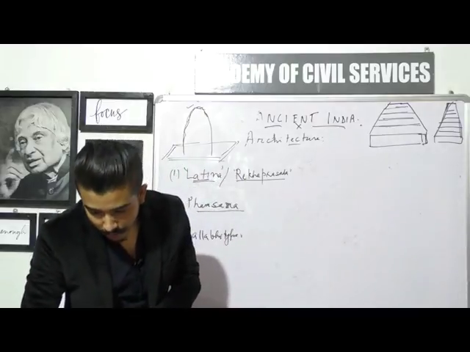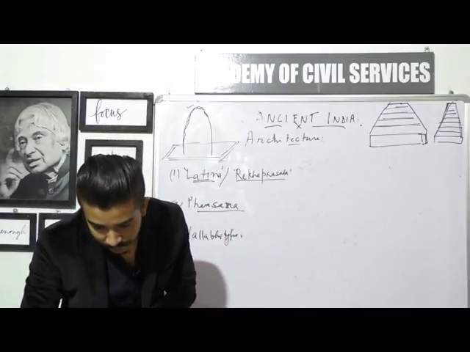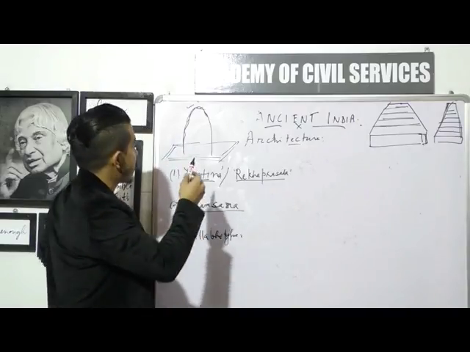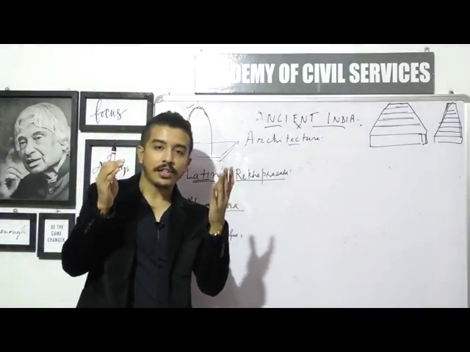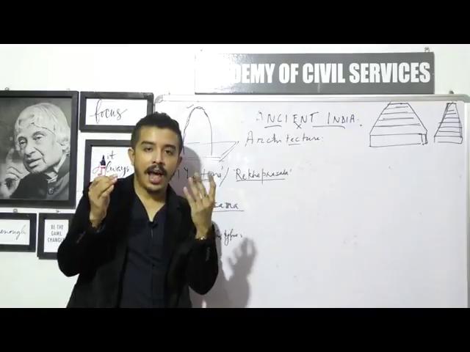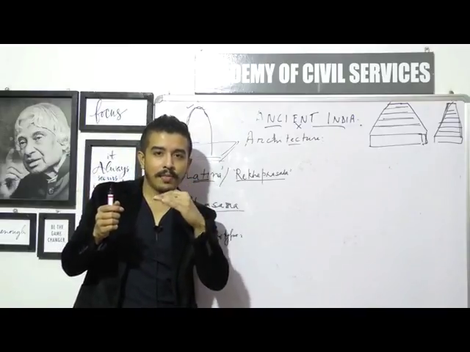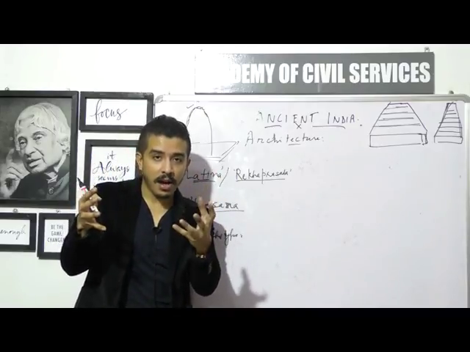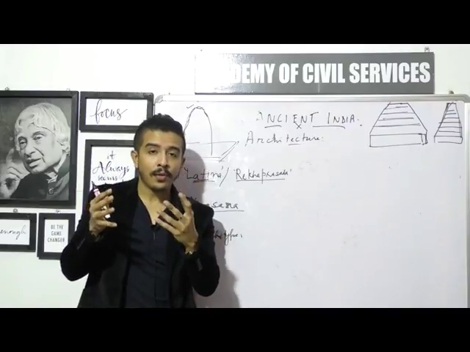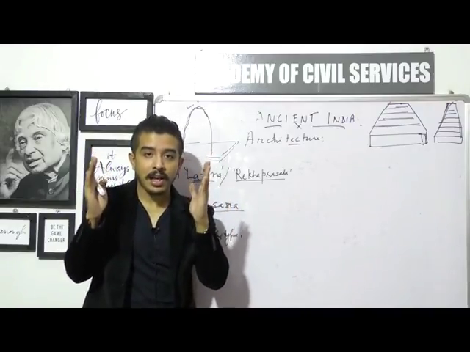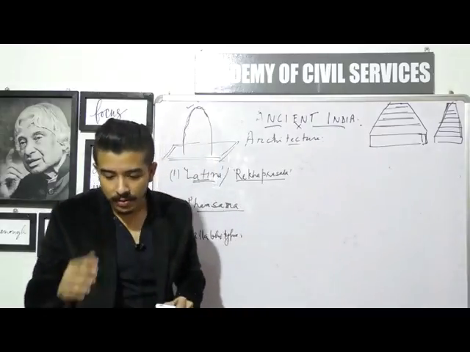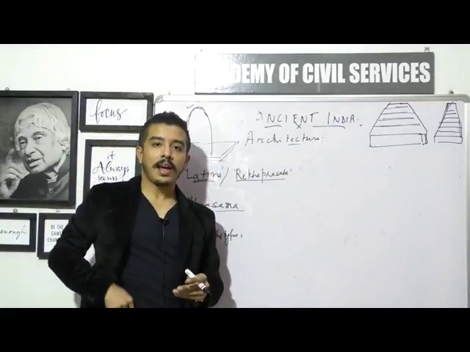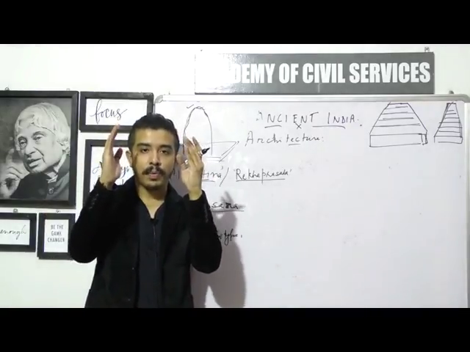All right, let's see some more points about this type of temple. The Latina types are mainly used for housing the Garbhagriha. In our previous diagram, we can see the tallest shikara that we built, and right below it we have the sanctum sanctorum, also known as the Garbhagriha, which is the place where the deity is kept. So the Latina type of temple is usually built right on top of the sanctum sanctorum. This is how it was built. Later on, the temples became more complex, and there was not just one spire or one shikara.